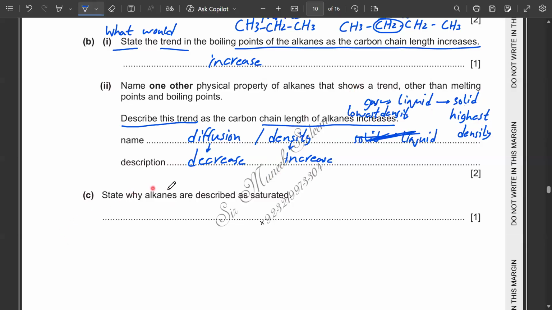Then C, state why alkanes are described as saturated. So alkanes are saturated only because all the carbon-carbon bonds are single bonds. There are no double bonds like this, and they are not triple covalent bonds between them. So because the carbon-carbon bonds are all single bonds.